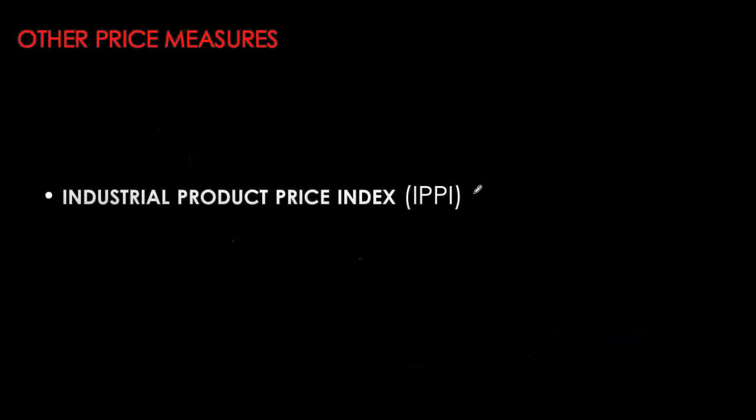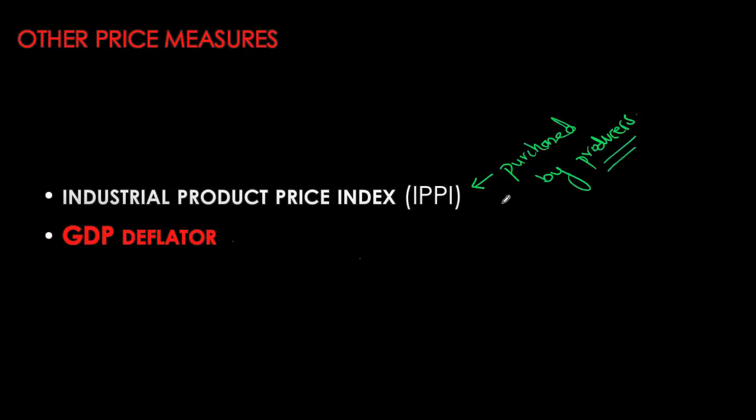Some other commonly used price measures are your industrial product price index and your GDP deflator. Now, these are both going to give us some average level of prices, but the market basket is significantly different from our CPI. CPI, remember, was using the market basket typically used by Canadian households, whereas the industrial product price index will typically include goods and services purchased by producers. So changes in the industrial product price index will indicate what is happening to the cost of inputs for producers.